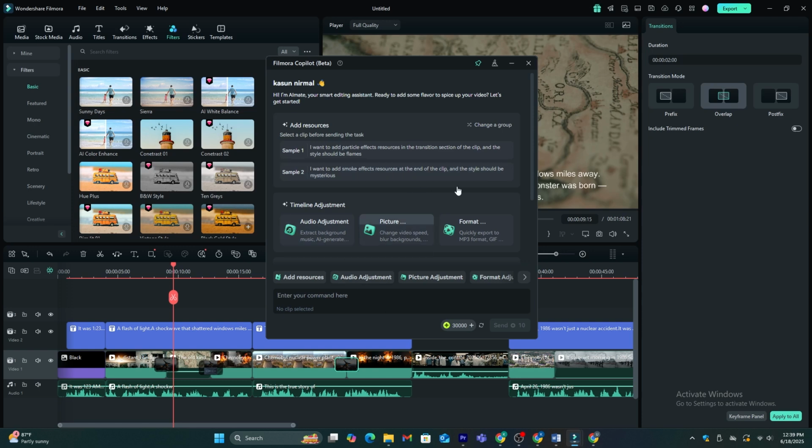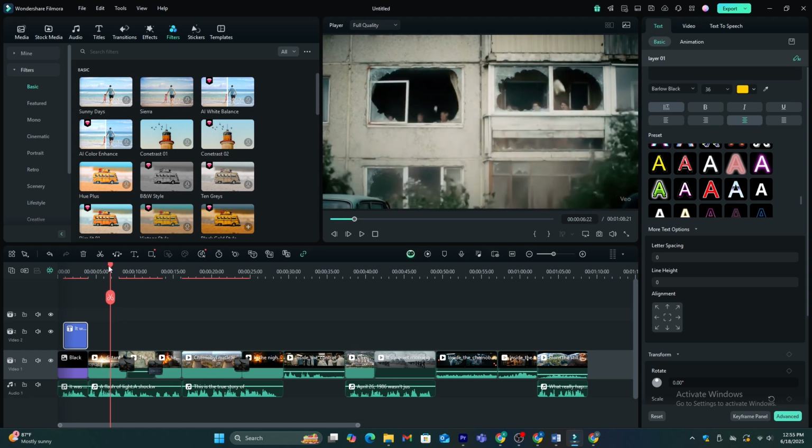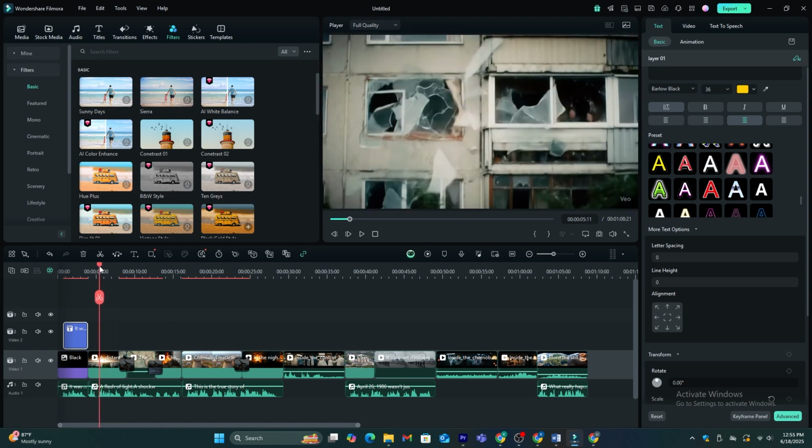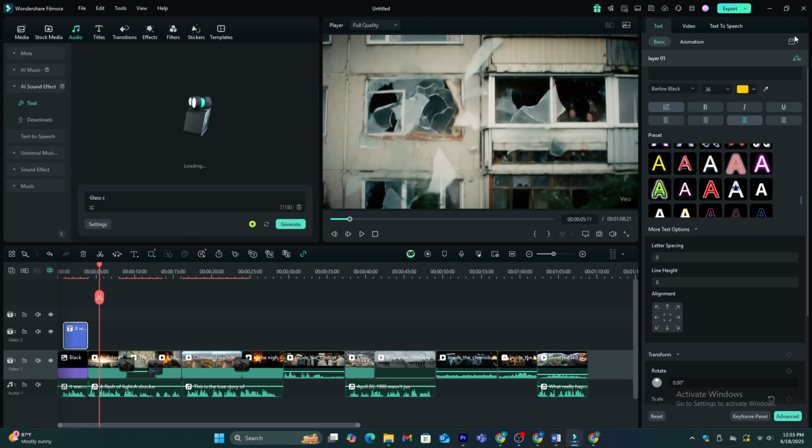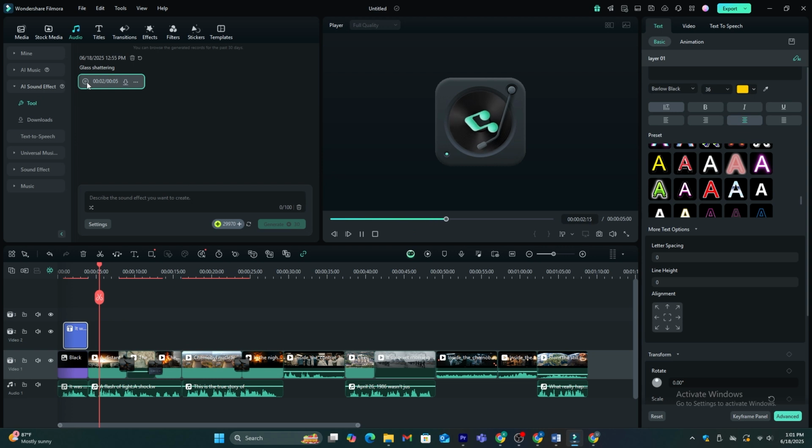Now let's go to the sounds. You need to add suitable sounds for some places. As an example, if we can add a shattering glass sound to this moment, it would be better. You can use this AI sound effect feature to generate any sound effects for your video. You just need to type the sound you want and generate it. Just like this, you can generate all the sound effects and use those in your video.